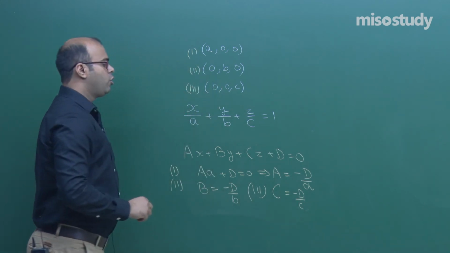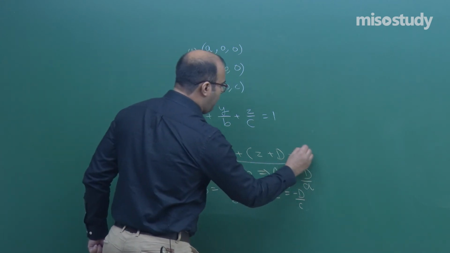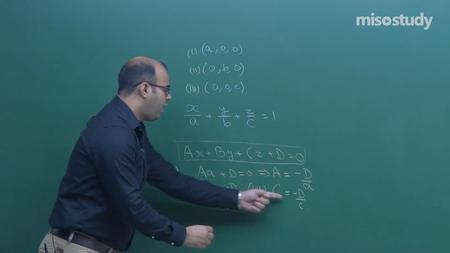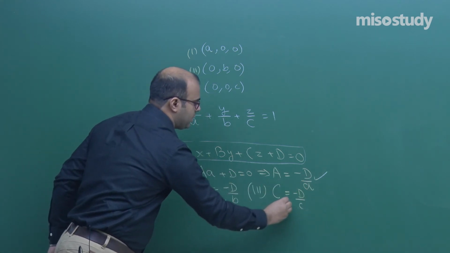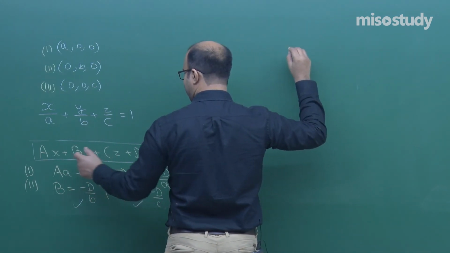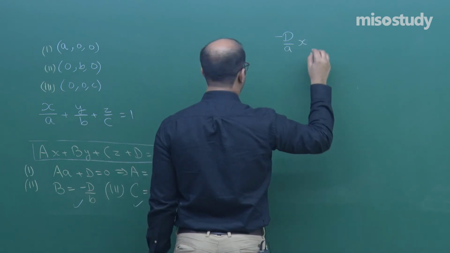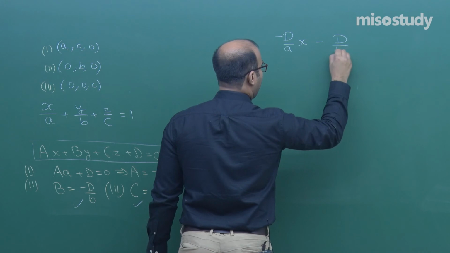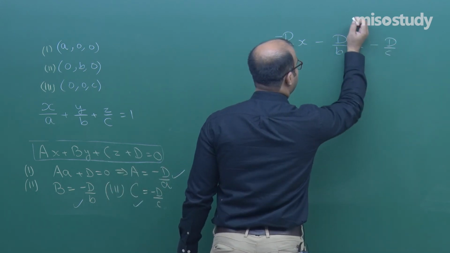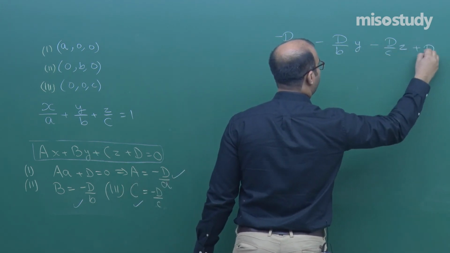This is small c. So we can write this general equation by substituting capital A, capital B and capital C, which we have obtained here. We can write the equation of the plane as: capital A is minus d by a, so minus d by a x, capital B is minus d by b, so minus d by b y, and capital C is minus d by c, minus d by c z, plus d is equal to 0.